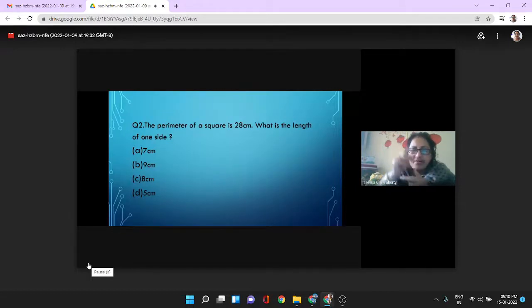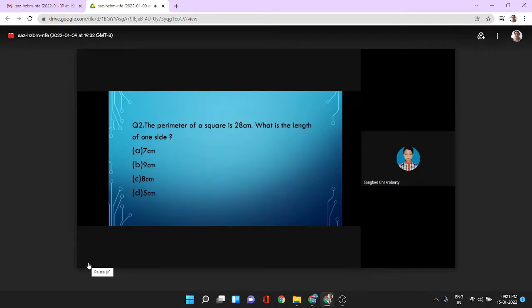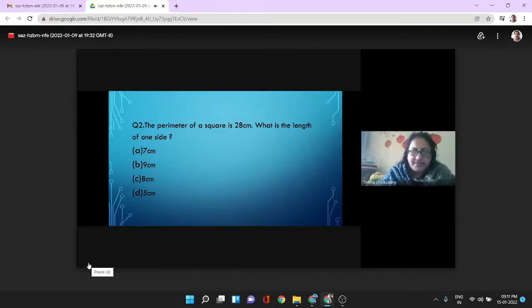Mihika, could you understand now? Yes, Ritik already told the answer. It is 7 centimeter. There are four sides. So 7 centimeter plus 7 centimeter is 14. 14 plus 7 is 21 centimeter. 21 plus 7 is 28 centimeter. So if you divide 28 centimeter by 4, you will get 7 centimeter. Ma'am, because 7 into 4 is 28 centimeter. Very good. Next question.